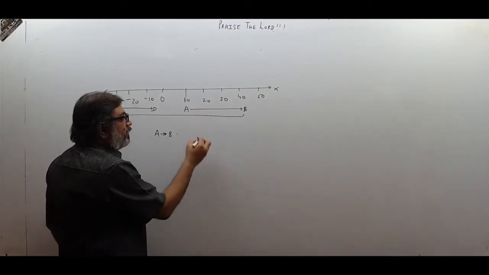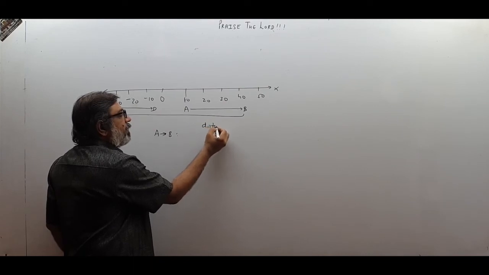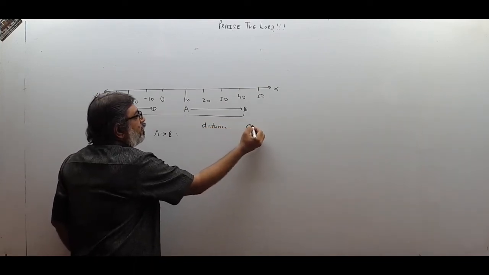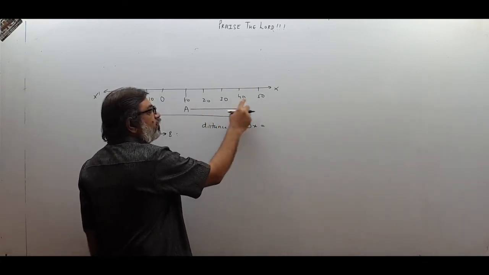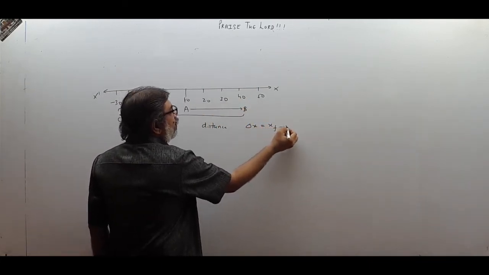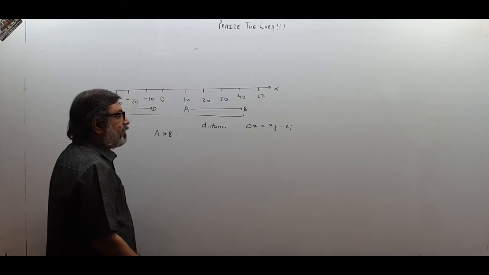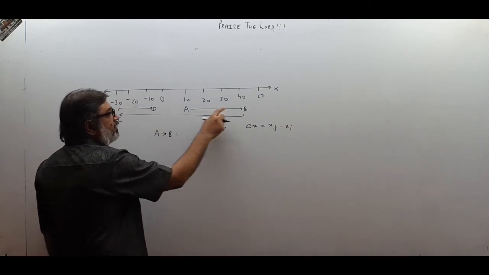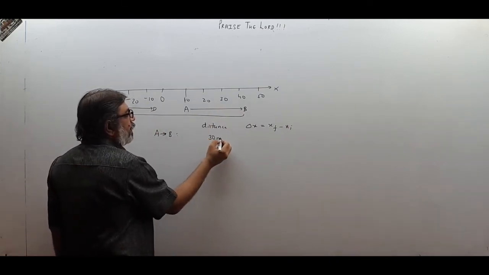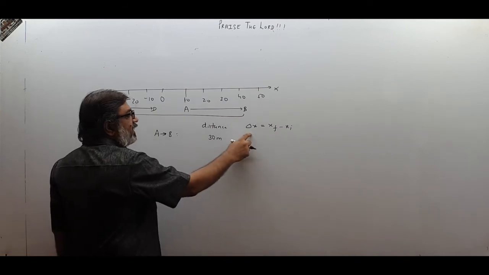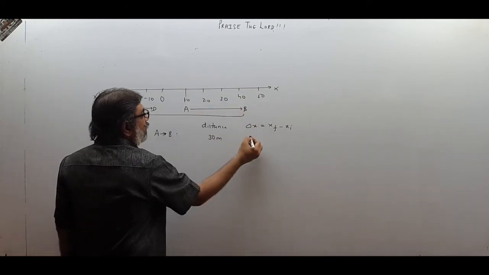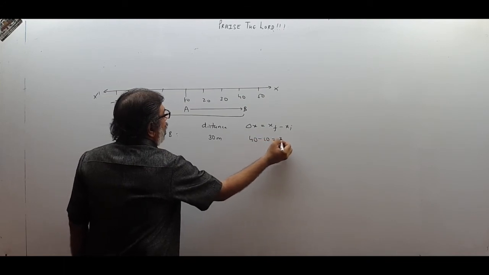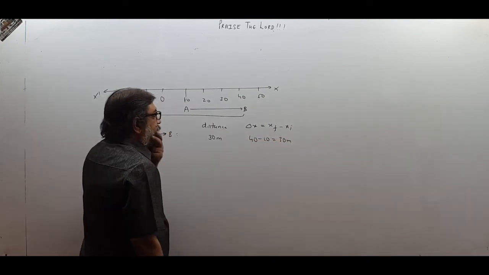And what will be displacement? So I write distance and displacement. Delta x. Delta x means change of x coordinates. These are x coordinates. That will be final x coordinate minus initial x coordinate. So when I talk of A to B, distance is 30 meter. What about delta x? Final position minus initial position. Final is this, initial is this. 40 minus 10. That is 30 meter.